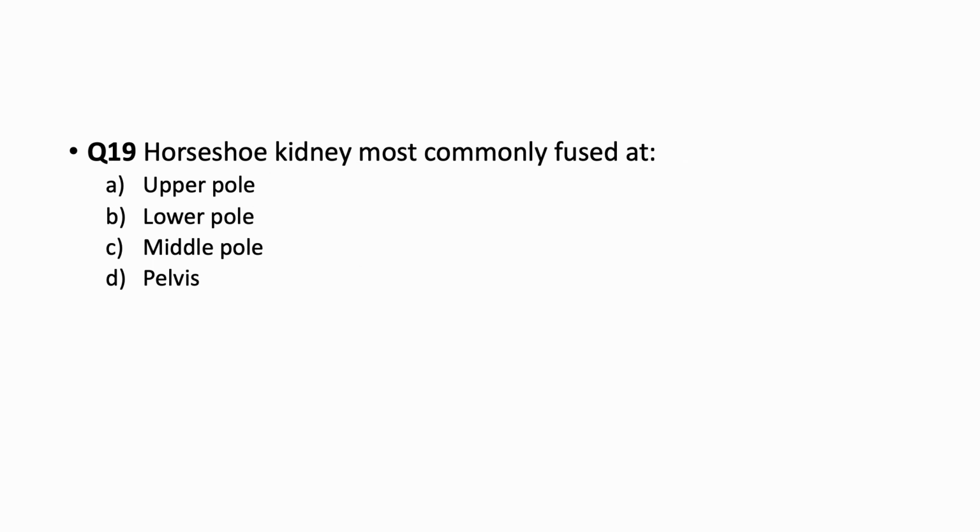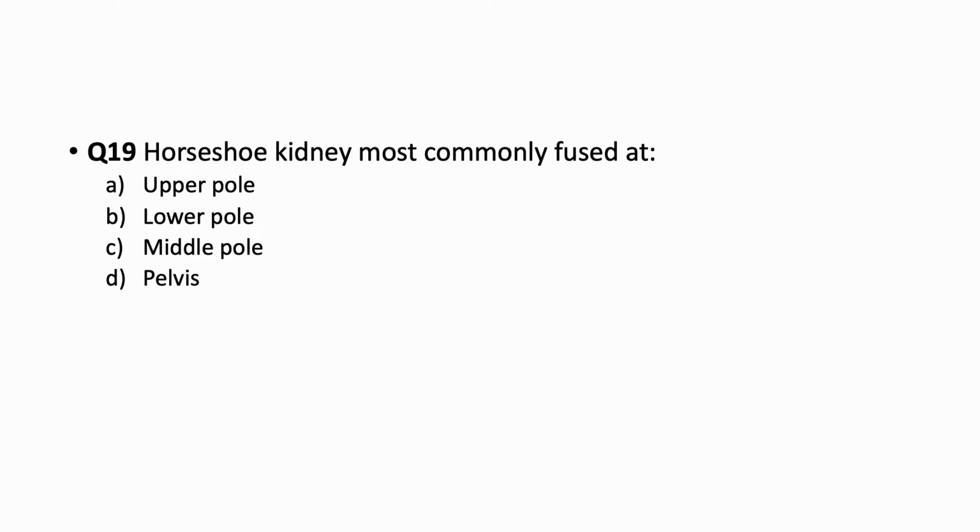Moving ahead, horseshoe kidney is most commonly fused at which pole? So horseshoe kidney is a congenital condition mainly found in kids and adults, mainly in kids, where the kidneys are fused together at some point, and that point lies on upper pole, lower pole, or middle pole.